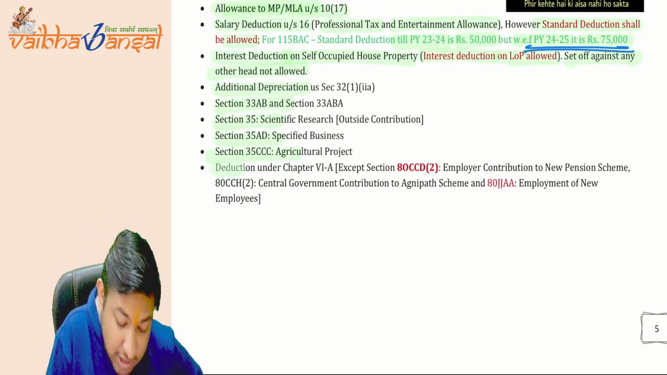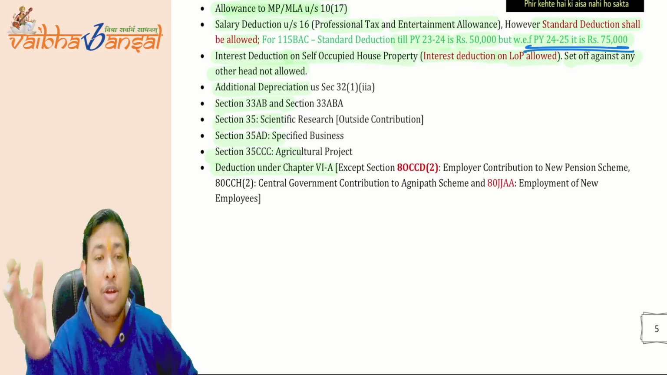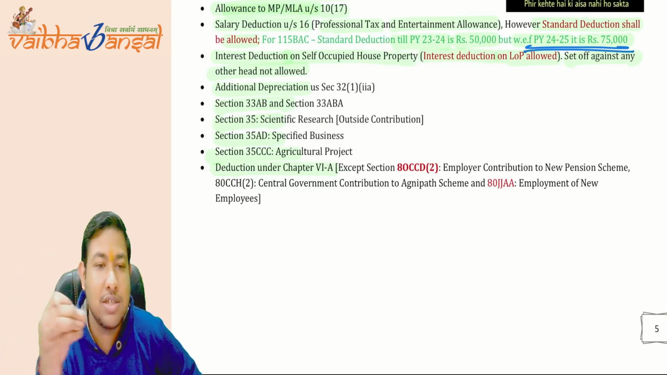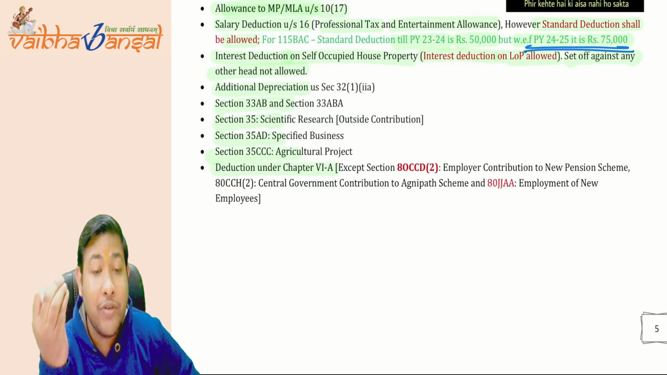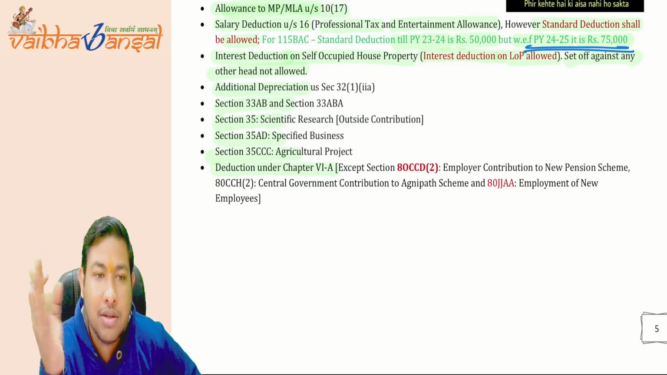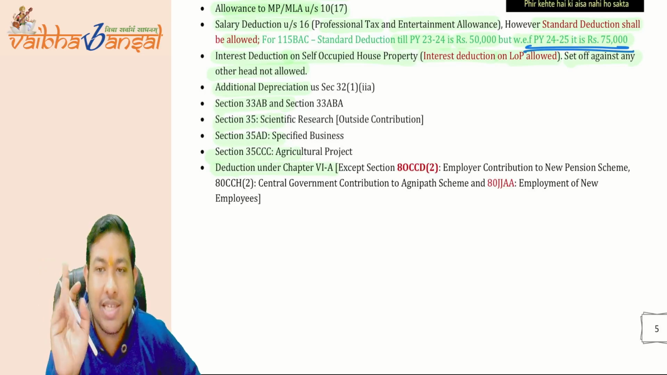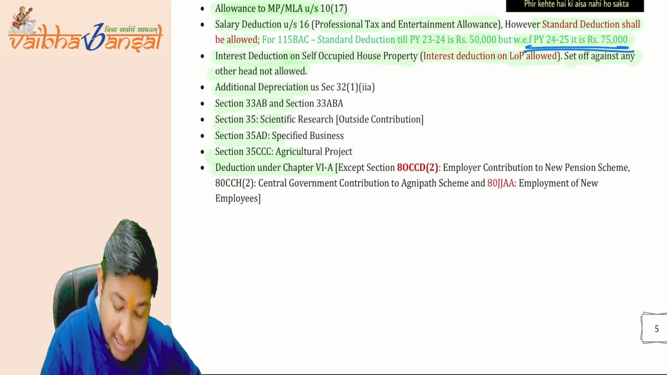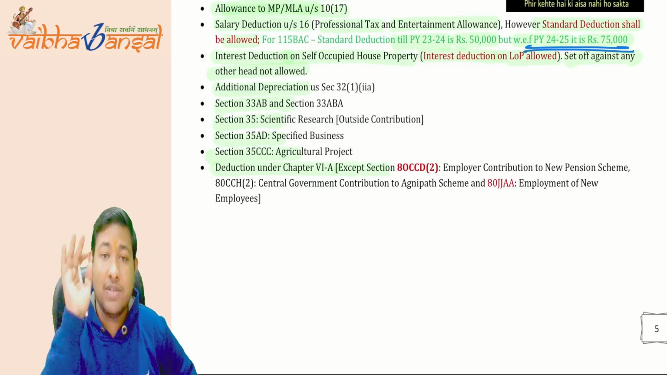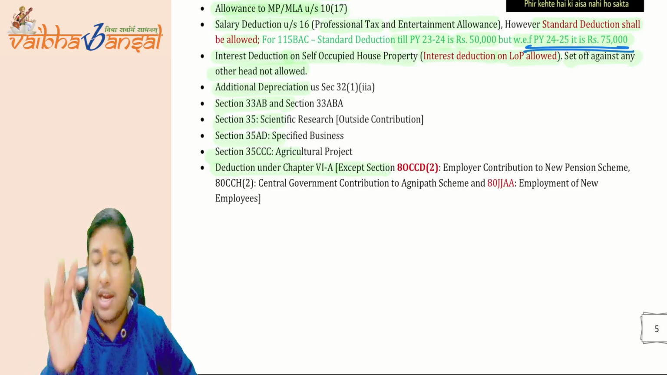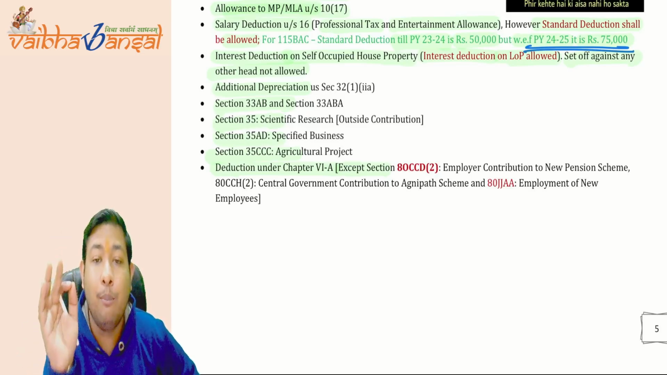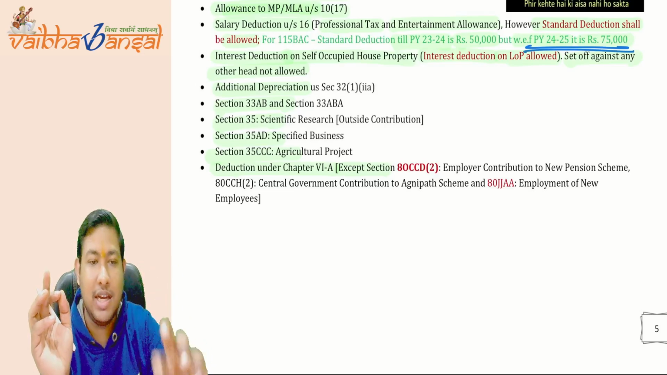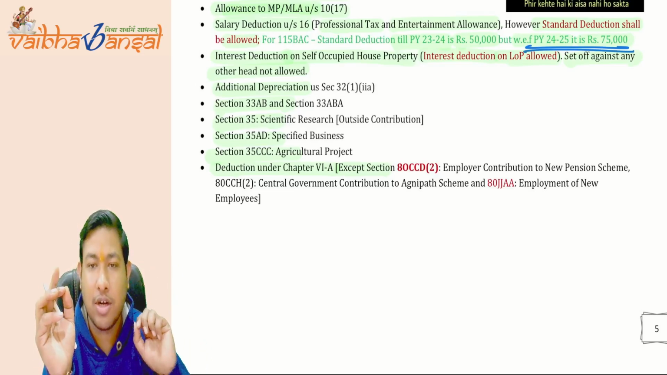Then the deduction under Chapter 6A, like your LIC premium, your health insurance, your education loan, this, that, every kind of deduction they have not given to you, except there are two or three deductions they have kept for you. Any deduction written under Chapter 6A, you will not get. But there are certain three kinds of deductions that you can get. What are those three deductions?